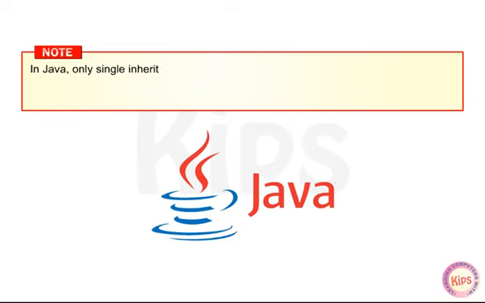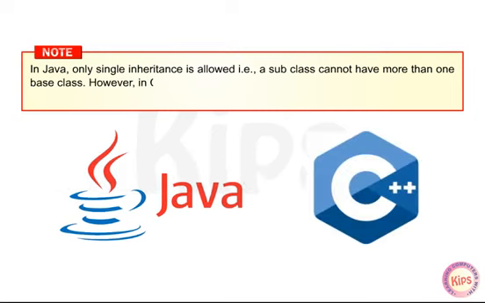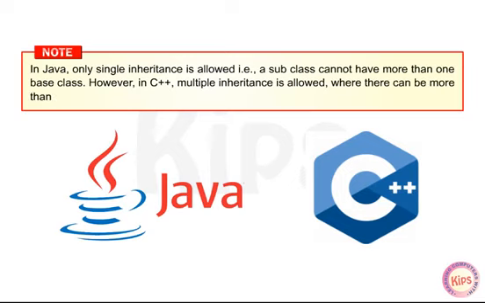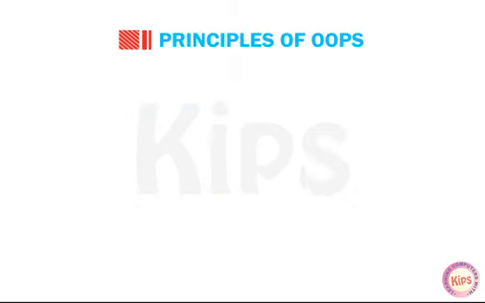Okay, students, know that in Java only single inheritance is allowed. That is, a subclass cannot have more than one base class. However, in C++, multiple inheritance is allowed, where there can be more than one base class for a subclass. Now let me tell you about polymorphism.